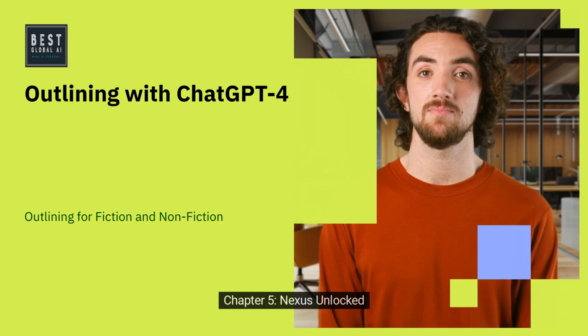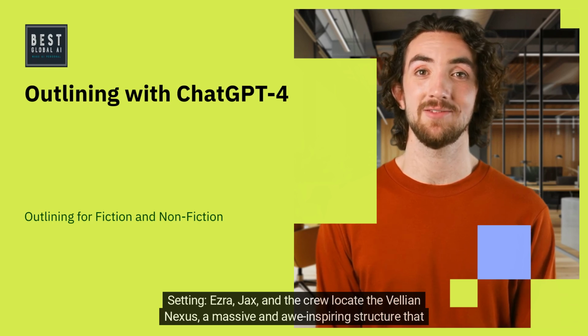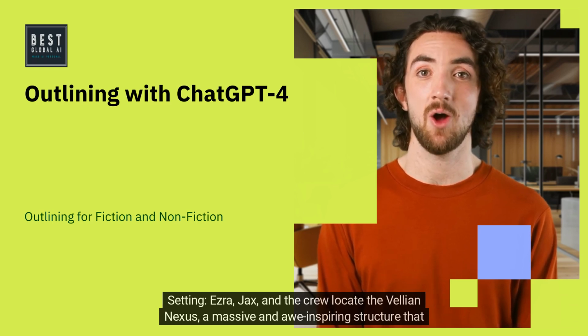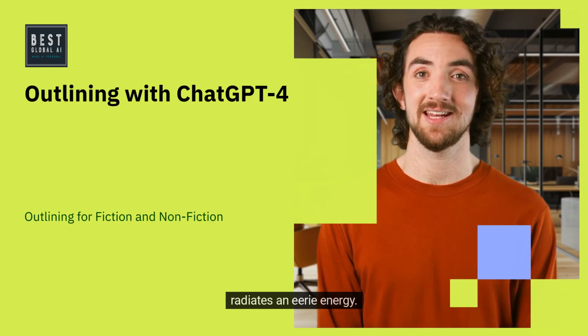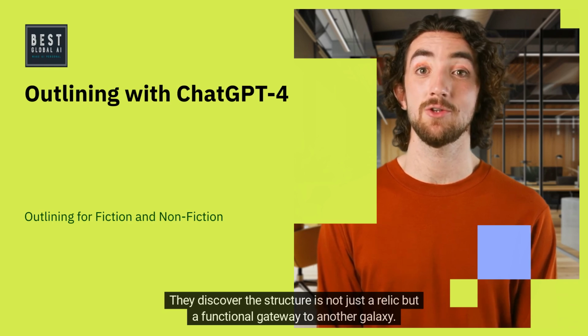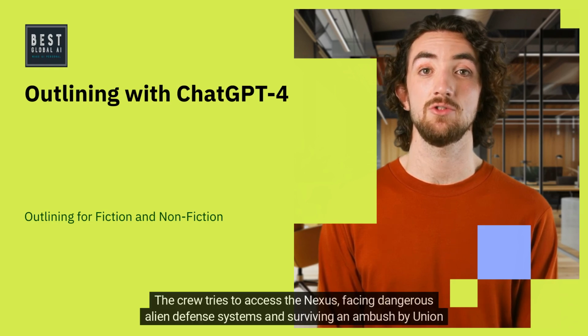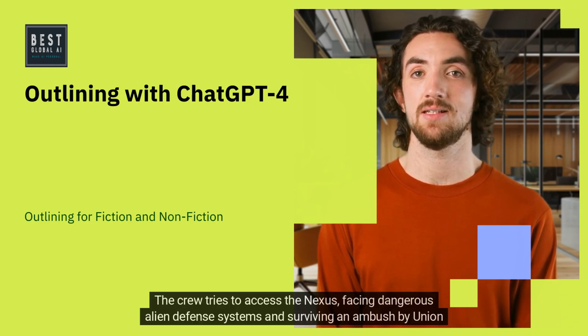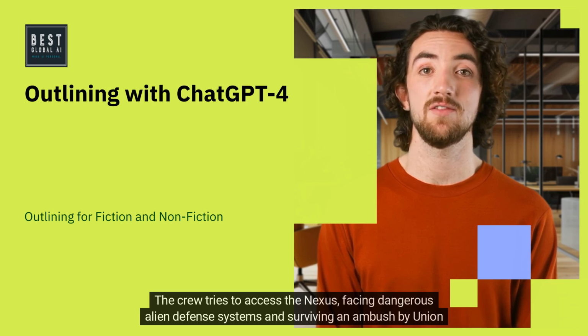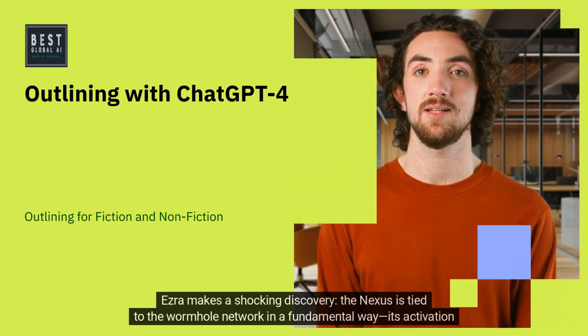Chapter 5: Nexus Unlocked. Setting: Ezra, Jax, and the crew locate the Velian Nexus, a massive and awe-inspiring structure that radiates an eerie energy. They discover the structure is not just a relic, but a functional gateway to another galaxy. Major plot points. The crew tries to access the Nexus, facing dangerous alien defense systems and surviving an ambush by Union military forces.